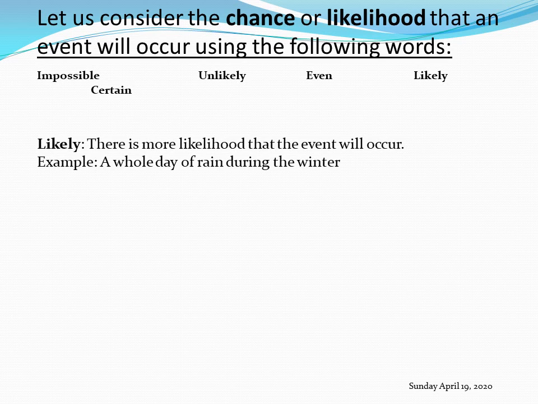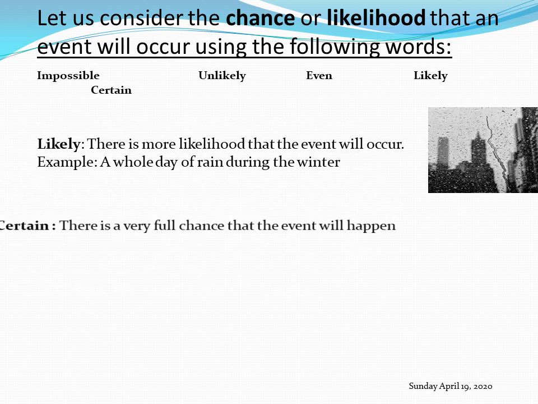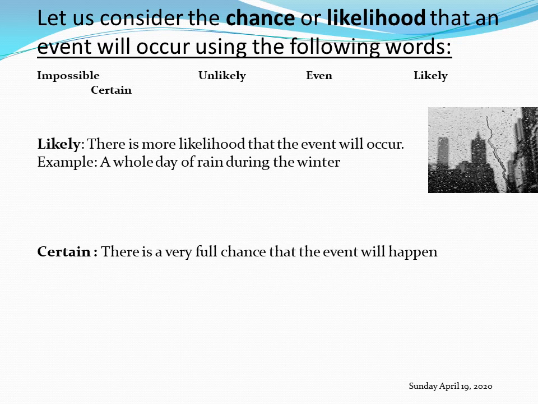Now, it can happen that a whole day there will be no rain. But because it is winter, it is very, very likely that rain will fall the whole day. So, a whole day of rain during the winter season is not out of place. It is winter and you can expect it. So, it is likely that such an event can happen.